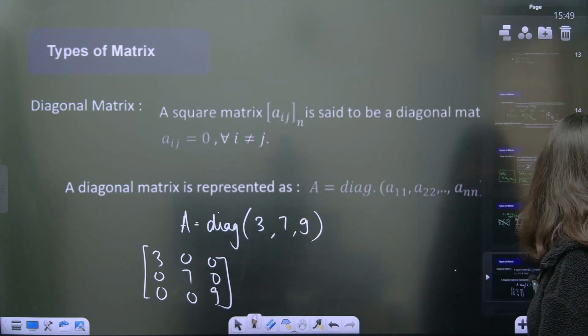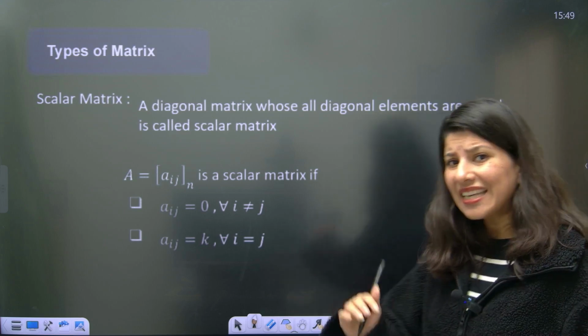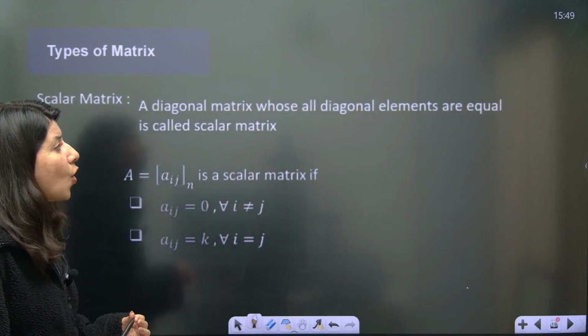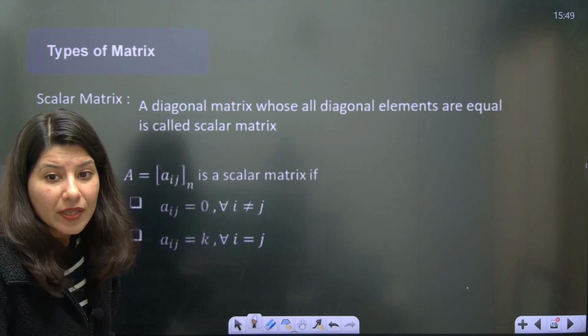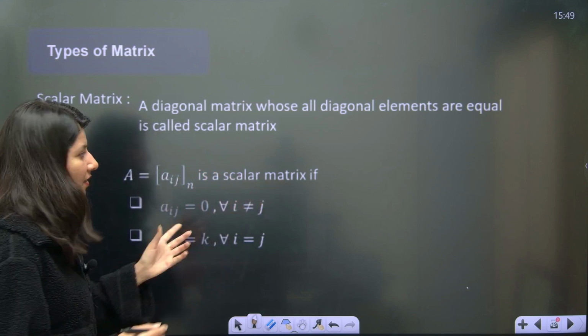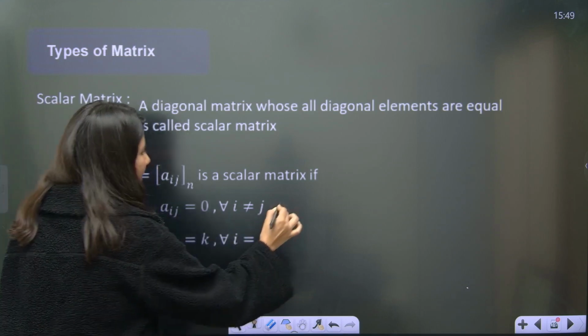Now we have the scalar matrix. A scalar matrix is a type of diagonal matrix whose diagonal elements are all equal. Since it is a diagonal, that means non-diagonal elements are 0.